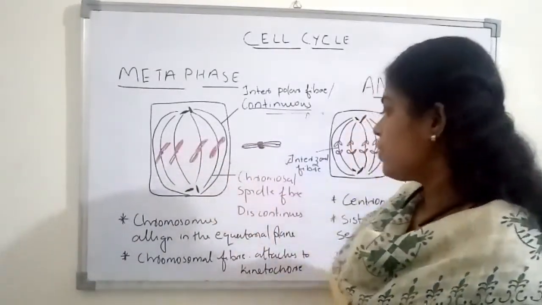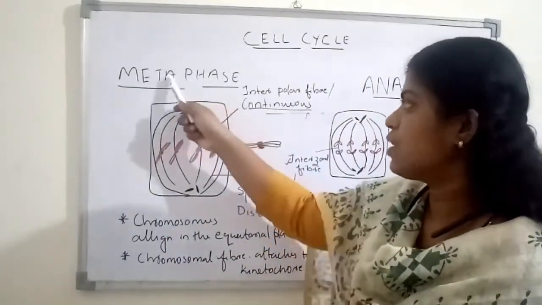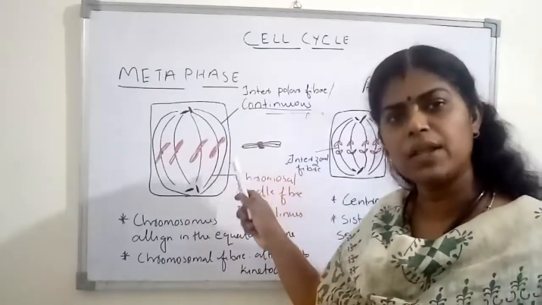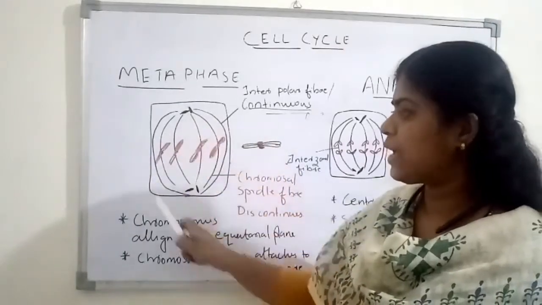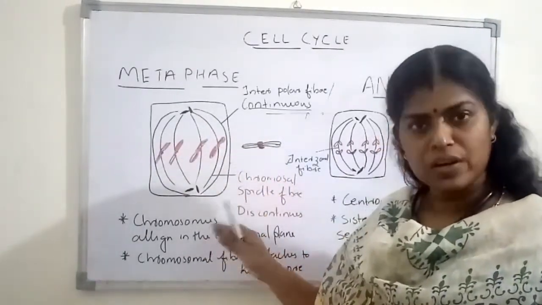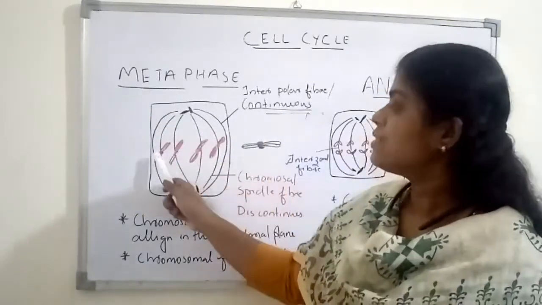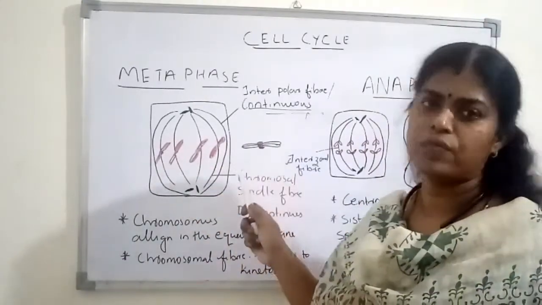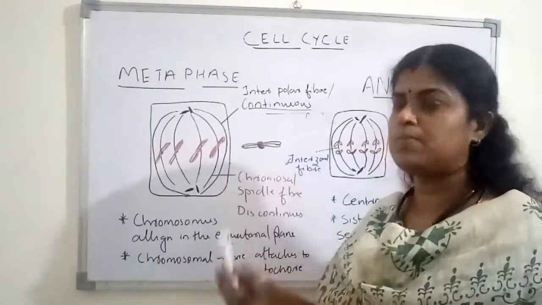Okay. All these chromosomes were at different levels of the cell. So the major change that you can see in the metaphase is that all the chromosomes will be in the equatorial plane of the cell. If you are getting a picture like this to identify the stage of the mitosis, without any doubt you can write this is the metaphase, because you can see that all the chromosomes are in the central plane of the cell. Okay. So how is this arrangement possible?